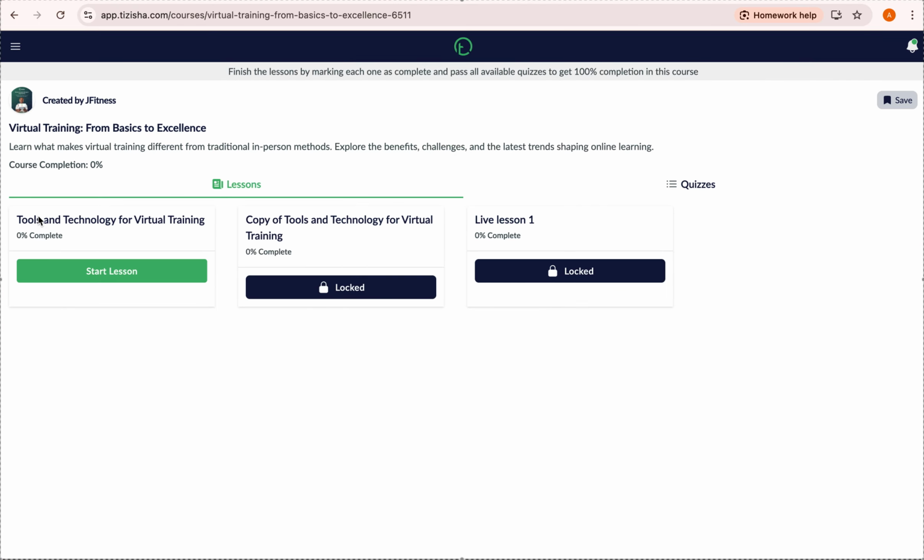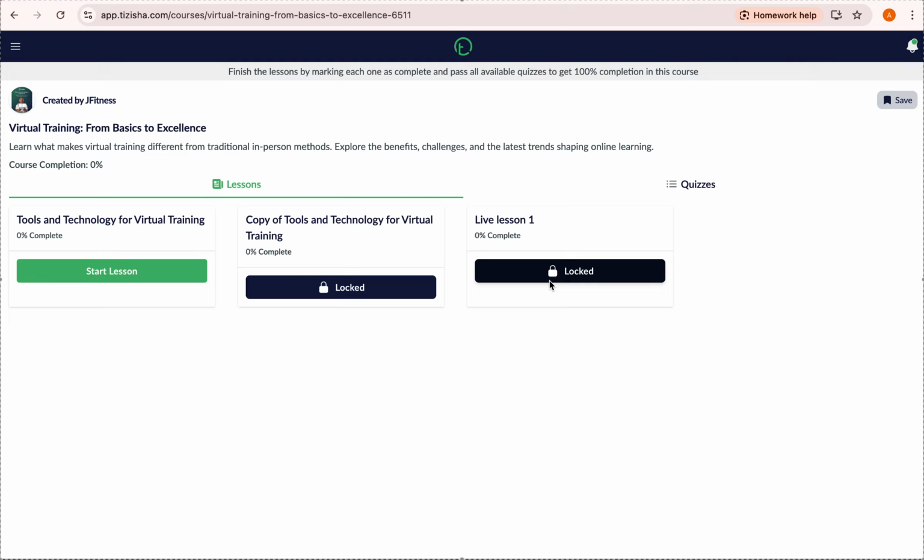Yeah, and so you get to see all your lessons here. You can see some lessons have been locked. This is something that is done on the creator side of the journey, where they can enforce blocking of progressive lessons until learners have completed the lessons they are working on, right?